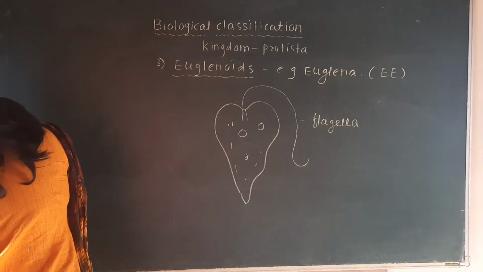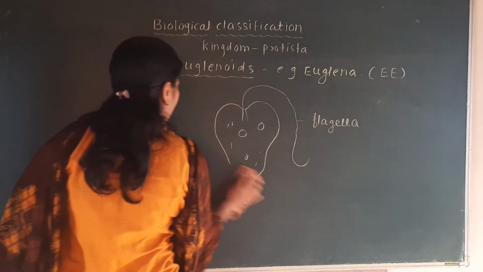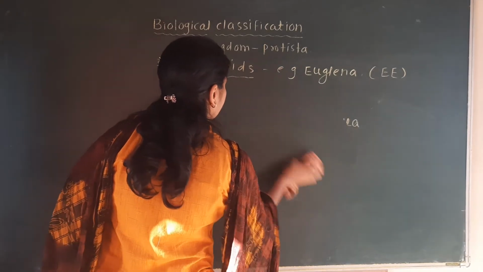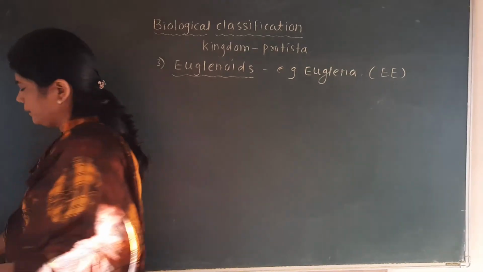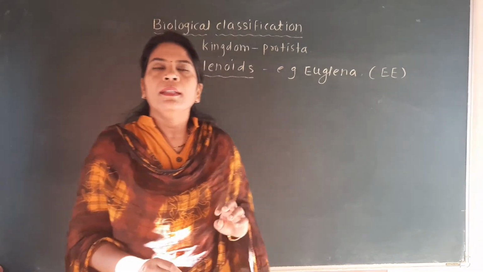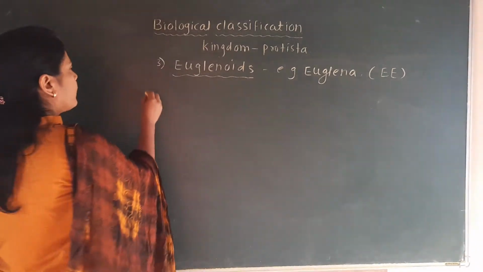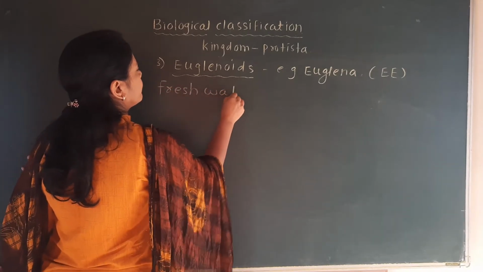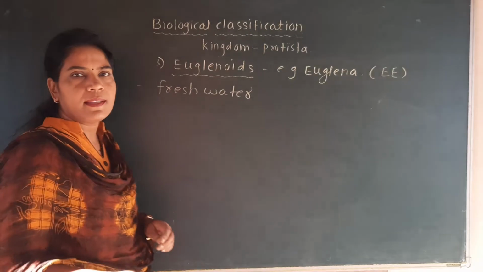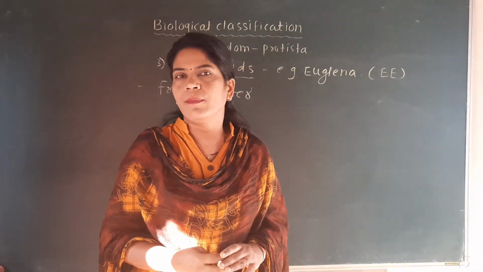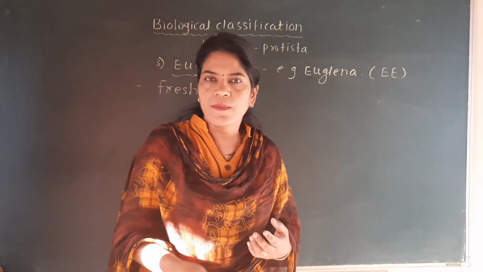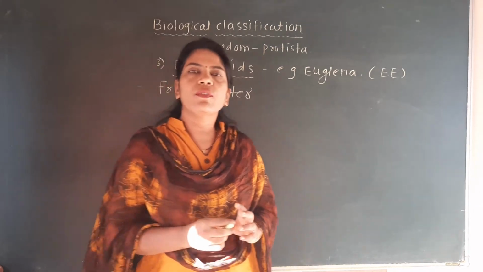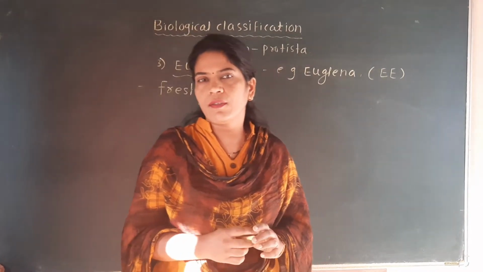The majority of them are freshwater, or you may say that they are freshwater organisms in rivers and streams. It is a freshwater body in which this Euglena is observed.